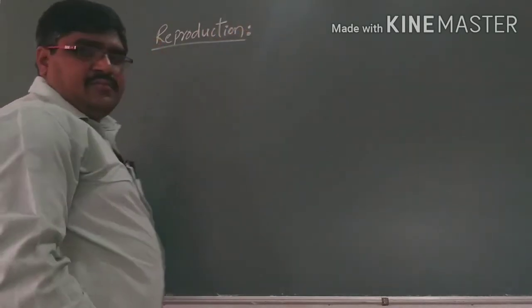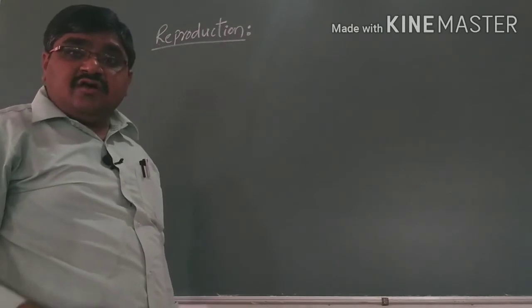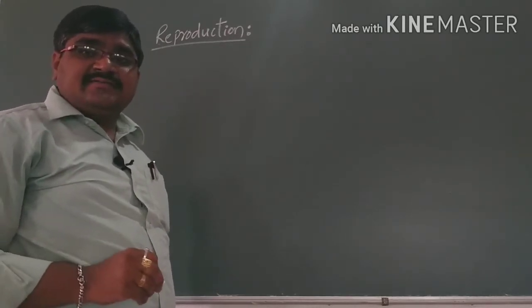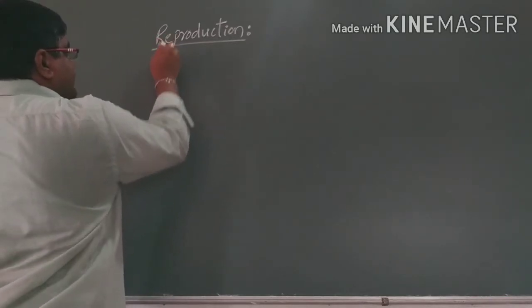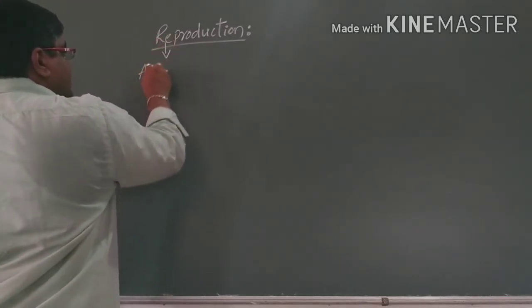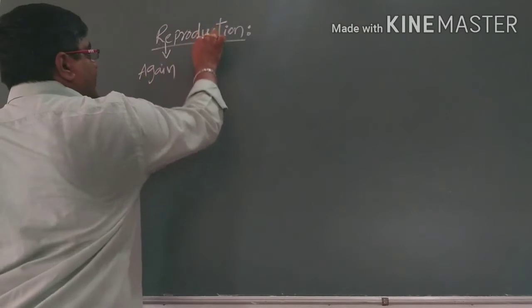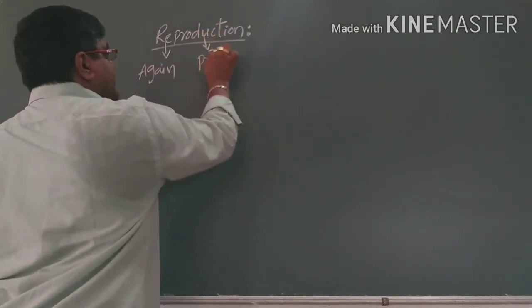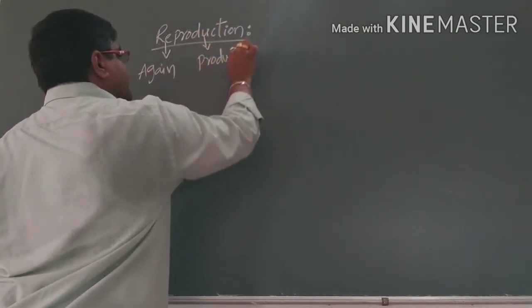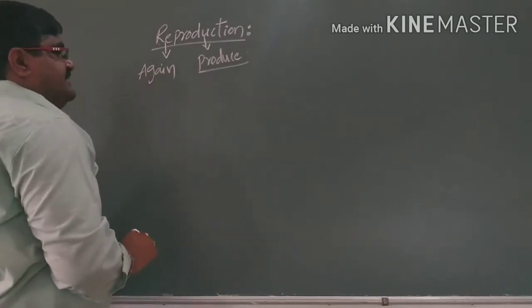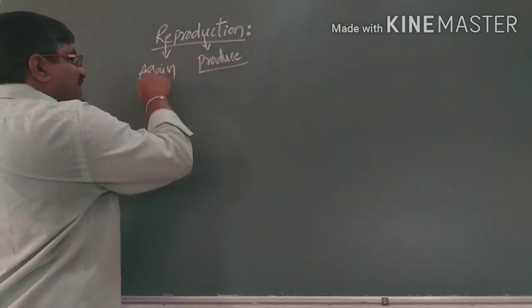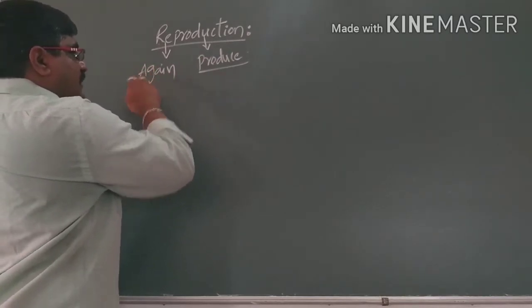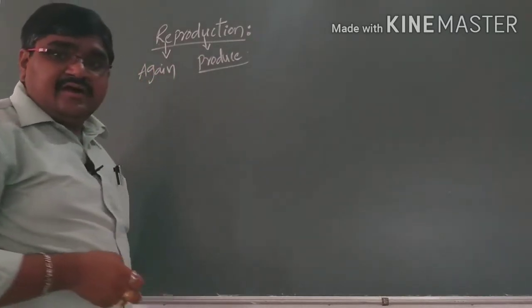So here reproduction means the producing of young ones of their same kind. Here two words are there. Re means again. Production means producing. So what we are producing means the same kind of species. That means producing of young ones of their same kind. Then we can call this a reproduction.